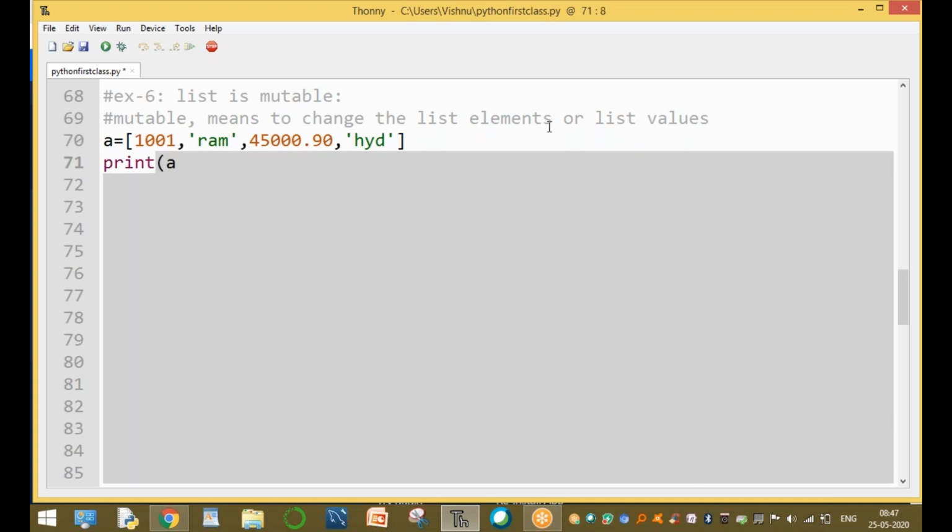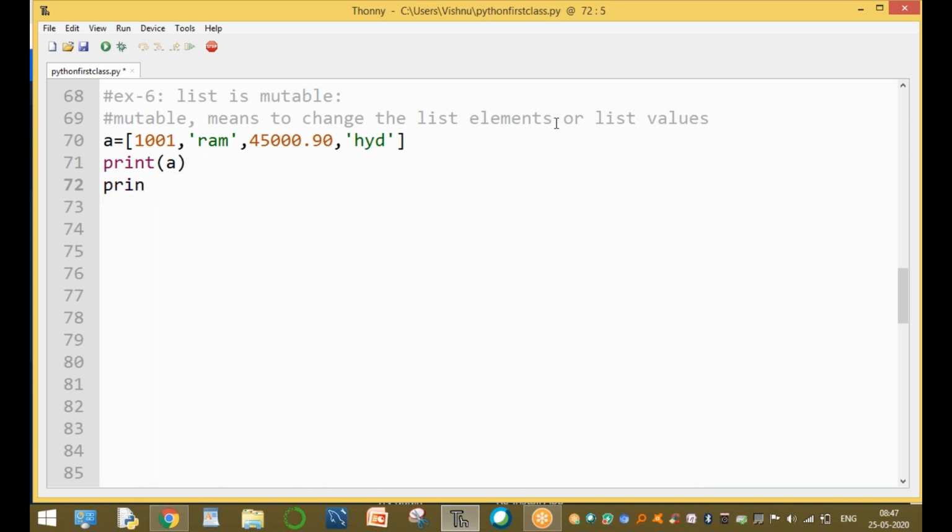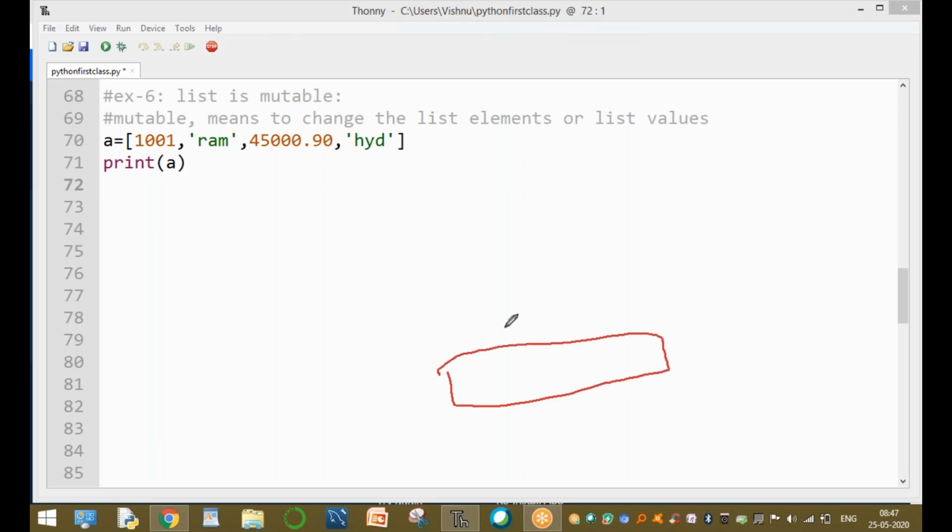And here print of a. Here type is not required. Print the value of a. So here it is a list value. Clear? This is completely a list, student information. 1001, then Ram, then 45,090 paisa, and the address HYD. Okay, now this is mutable.